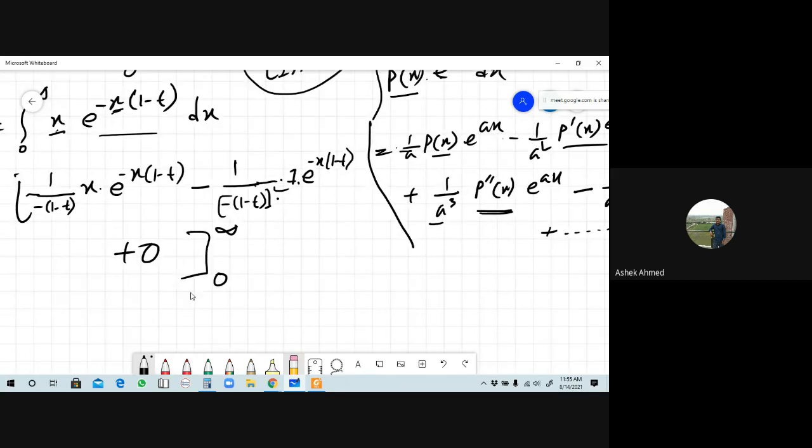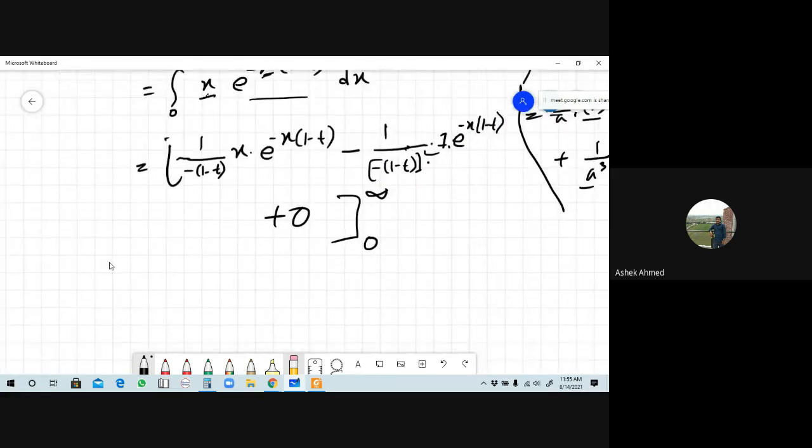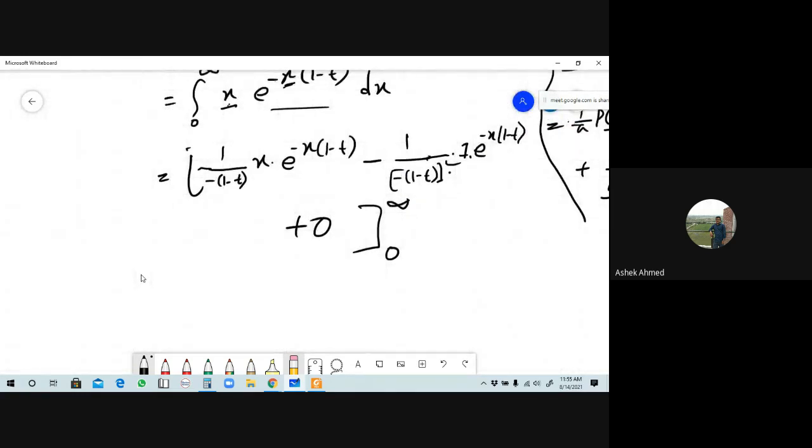Yes sir. Okay, now from here tell me, if you take integration here, then this is our result. Here you put in the lower limit and upper limit. Okay, so tell me here, this is minus x into 1 minus t here.